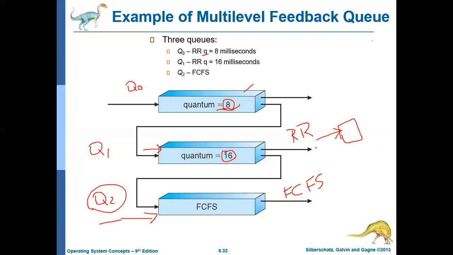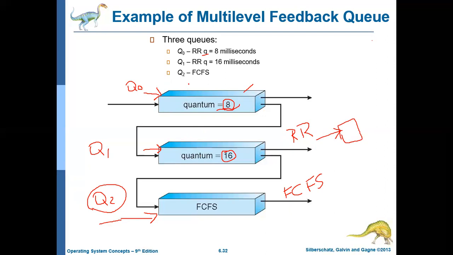But while it is executing, if a new job arrives at Q0, then automatically the job currently being executed in Q1 will be preempted. That is, it will be moved back to the queue, and again the job in Q0 will be executed.